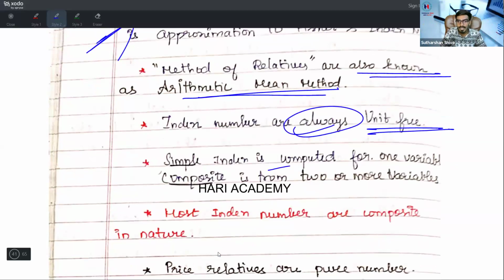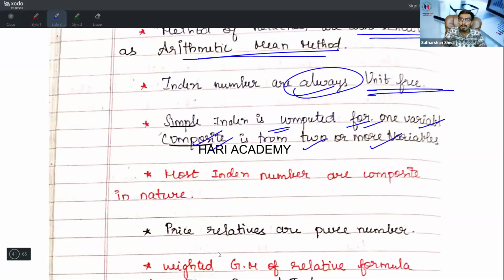Next, a simple index is computed for one variable. Composite is from two or more variables. When there is more than one variable, the index number we are trying to find is known as a composite index number. Most index numbers are composite in nature because we are dependent not on one variable but on many variables, many years. They may try to confuse you in this part.